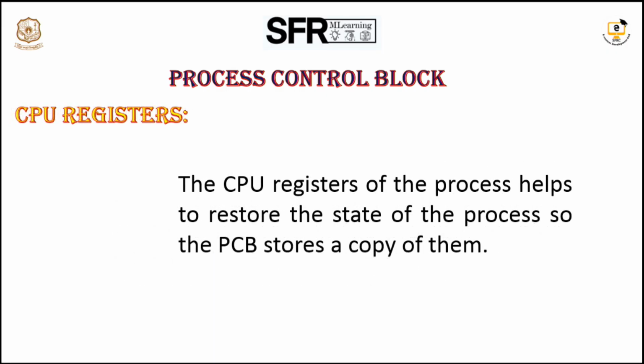Now let us see the CPU registers. The CPU registers are used to store data. Generally, the data is stored in the form of registers. The CPU cannot perform operations directly on memory. We have an instruction like A plus B. A should be stored in one register and B should be stored in another register. Now the CPU performs the operation on those registers. Here we have the program counter and several registers like the accumulator, base register, limit register, index register. Likewise, we have several registers.